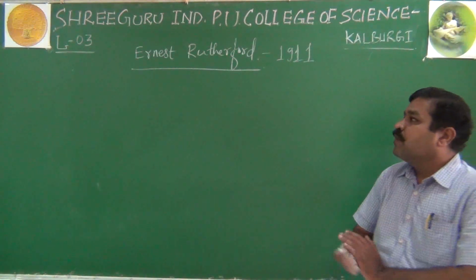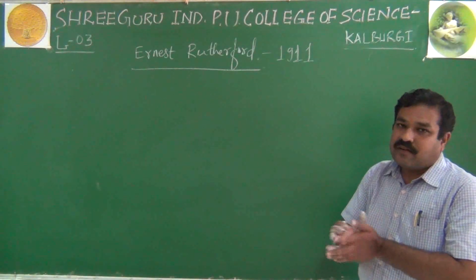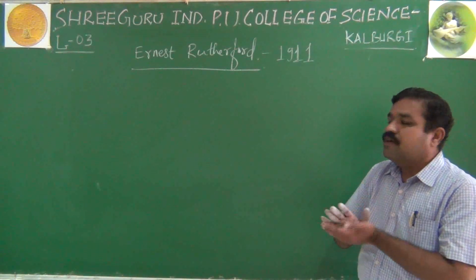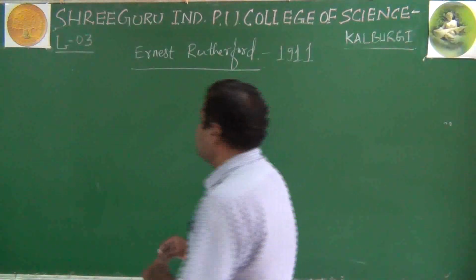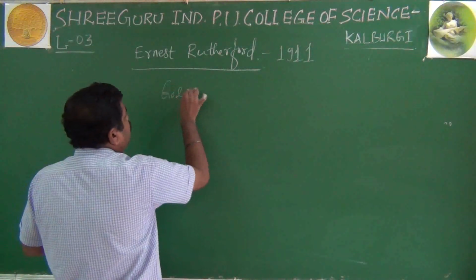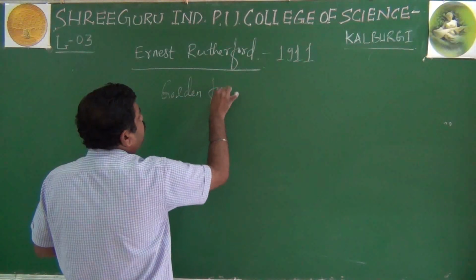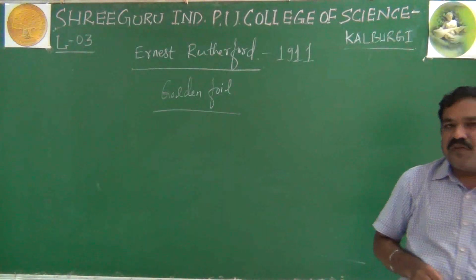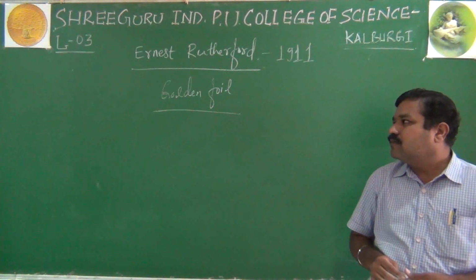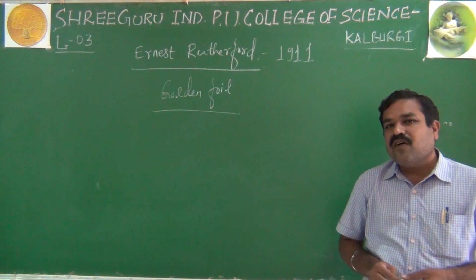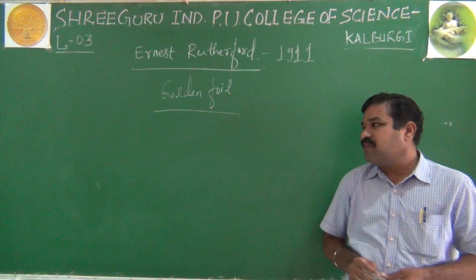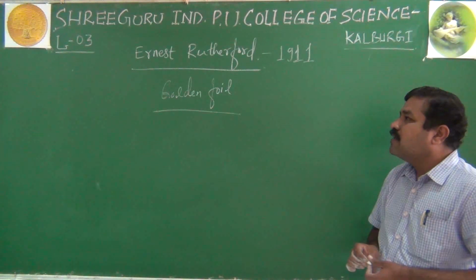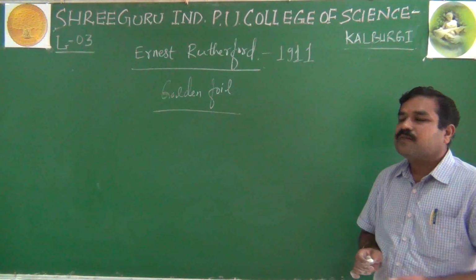Now, what is this alpha scattering experiment? For his famous alpha scattering experiment, Rutherford chose gold foil. Why only gold foil? Because gold is a noble metal, and it has a high E0 value, high electrode potential value. That's why gold is chosen as the best experimental element for the famous alpha scattering experiment.